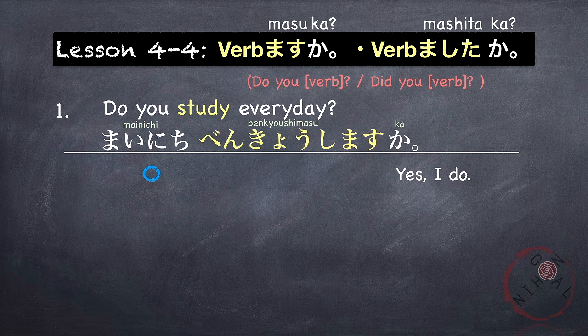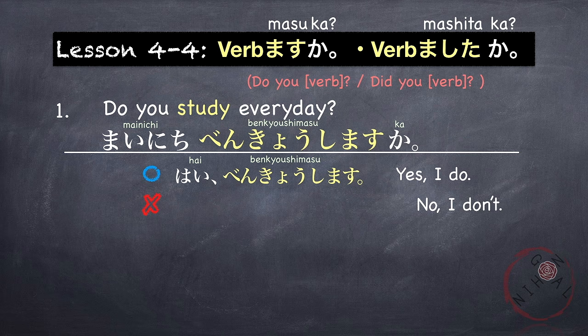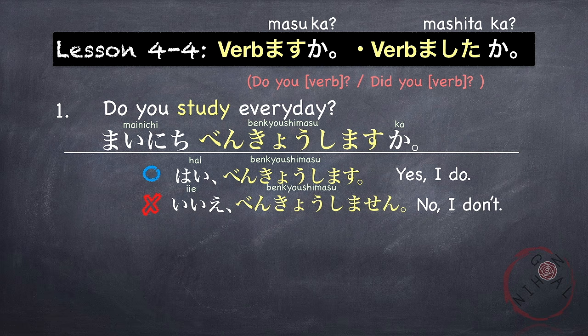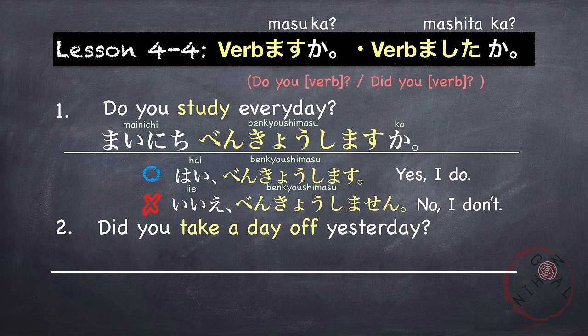version of yes, that's right. But you have to repeat the verb. For example, yes, I do. はい、勉強します。If not, no, I don't. いいえ、勉強しません。Another example, did you take a day off?